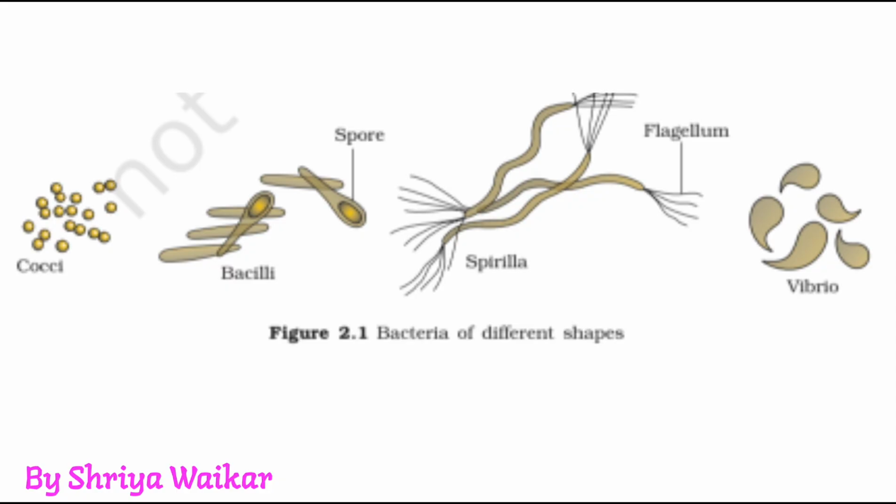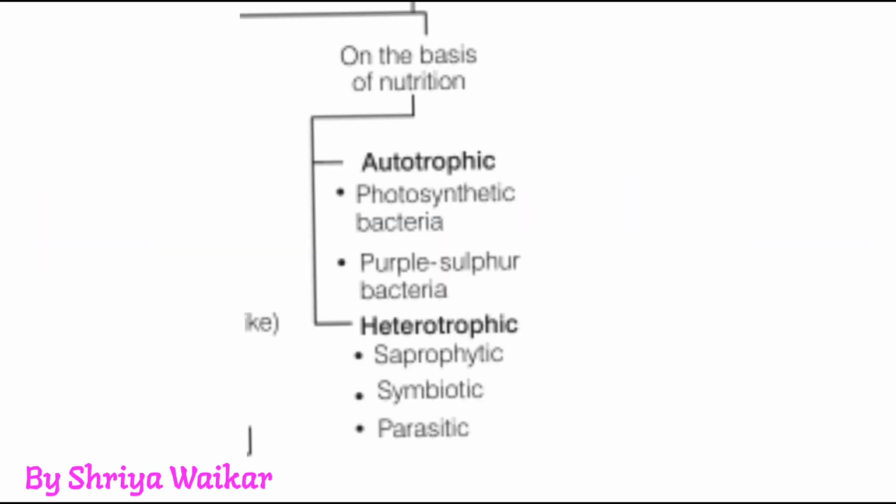The true bacteria on the basis of nutrition can be divided into autotrophic and heterotrophic. Autotrophic bacteria are photosynthetic, for example the purple sulfur bacteria, and heterotrophic bacteria are saprophytic, symbiotic and parasitic.